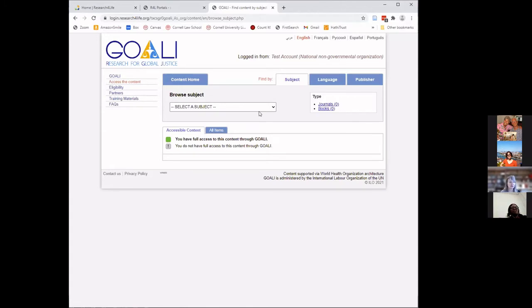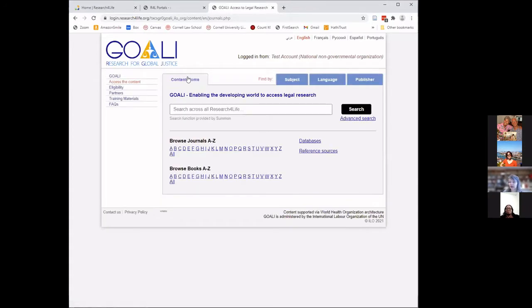So what we're going to do is first try to find just some simple known items. I have a journal title that we'll be looking for, and I have a book title that we'll be looking for. When we are starting out, we have the content home, which always takes us back to all the access that we're looking for. The content home has a search bar. It has two browse alphabets: browse journals and browse books. That's what we're going to be using first.